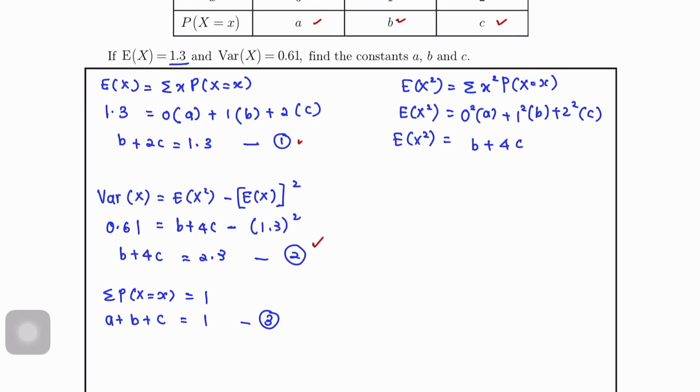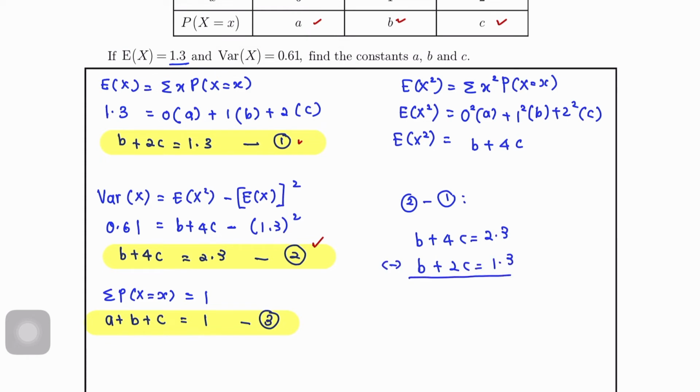Okay. So, kita akan selesaikan untuk equation 1, 2 and 3. Okay, saya suka buat elimination. Lagi senang. Okay, so saya akan ambil equation 2 minus equation 1. So, B plus 4C equals to 2.3. B plus 2C equals to 1.3. So, tolak lah. So, 2C equals to 1. C equals to 0.5. So, dah dapat dah satu.